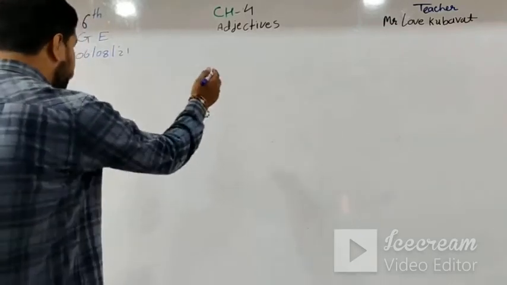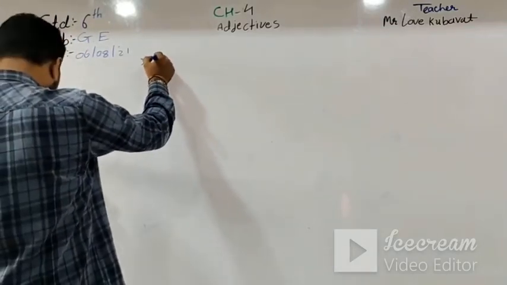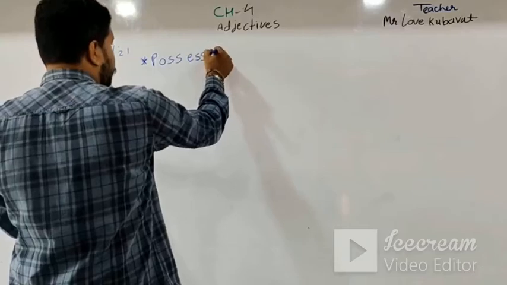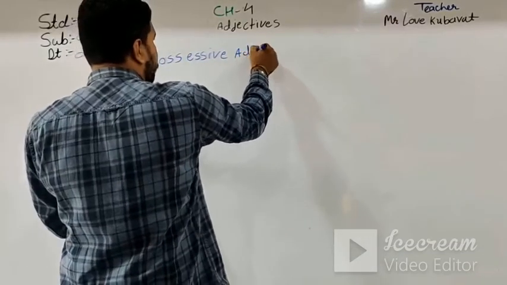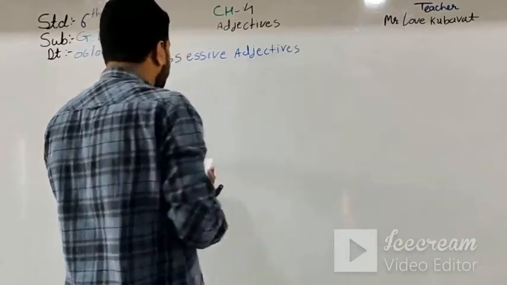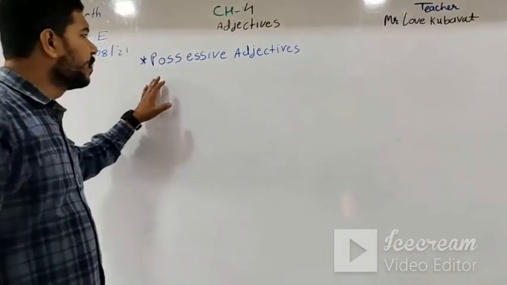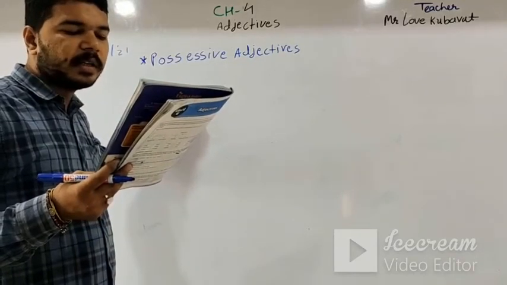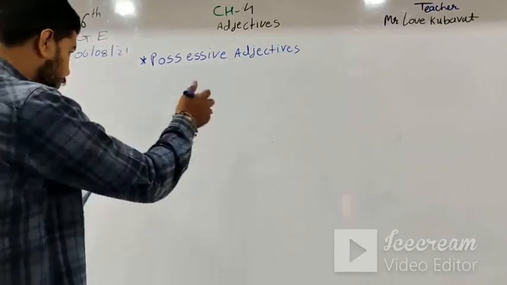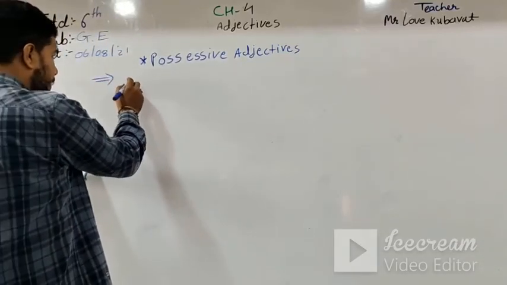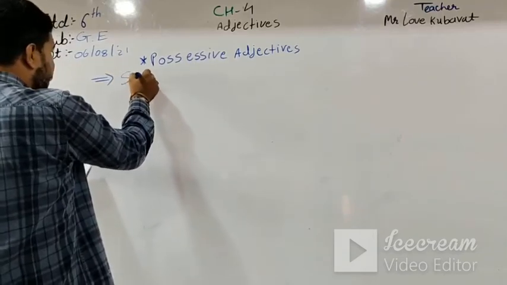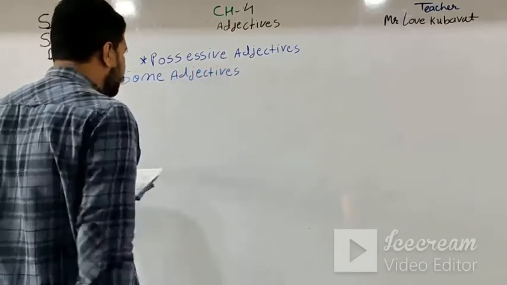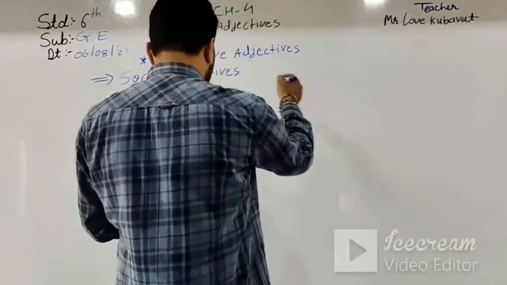Possessive adjectives. The last type of adjective is the possessive adjective. Possessives mean my, our, your, his, her, their and its. Then we start these types of adjectives. Some adjectives show position.